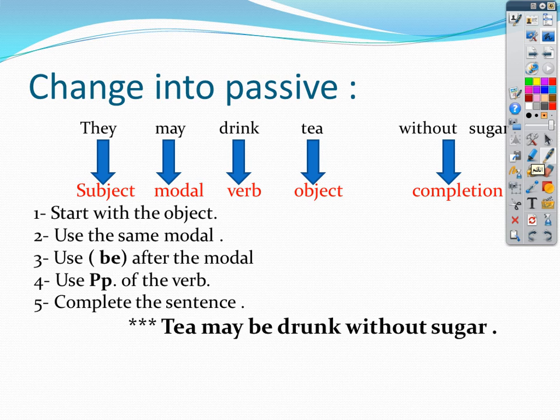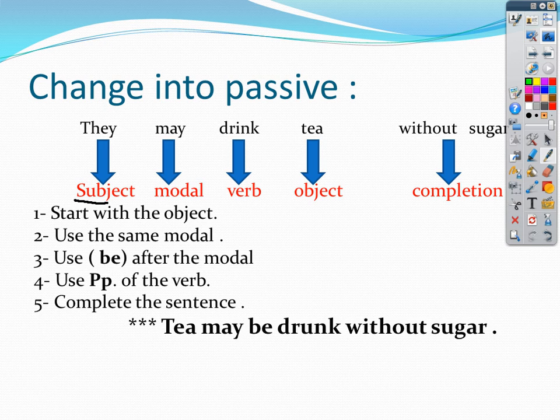Number one, to change this sentence into passive, start with the object. Where is the object? As you see, I have subject, modal, verb, and object, then the completion of the sentence. So number one, start with the object. Where is the object here? The object is tea. They may drink what? They may drink tea.